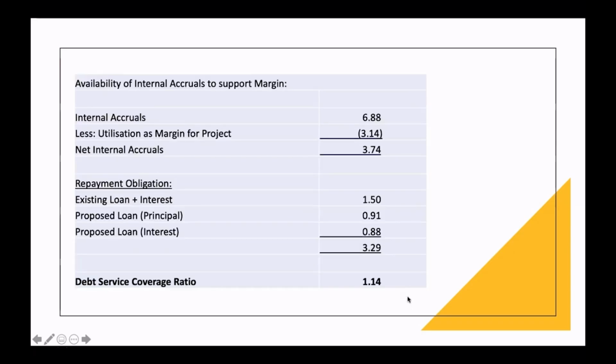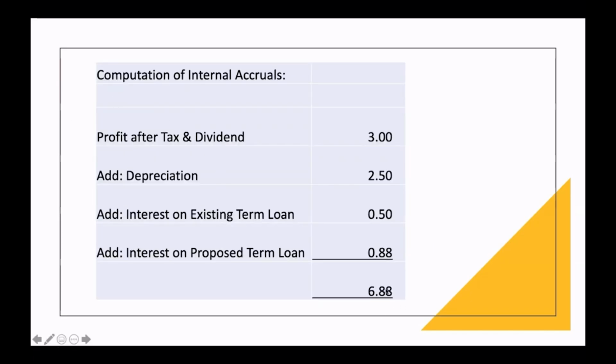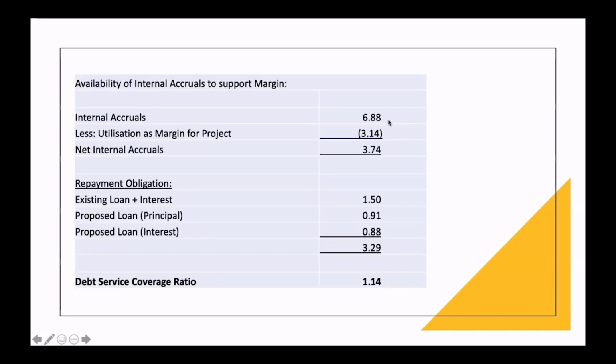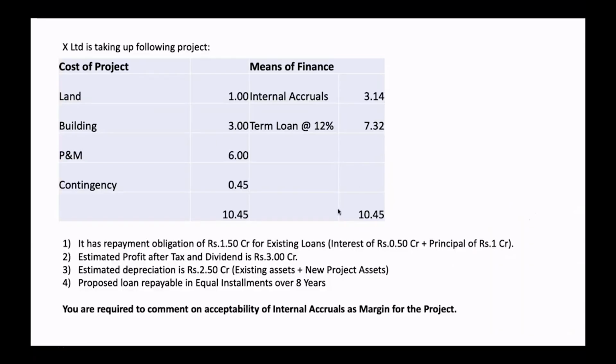Now listen. We have to check whether internal accruals can be used as margin for this project or not. Just now we have computed the gross internal accruals as 6.88 crore. From that, let us deduct what is going to be utilized as margin for the project. 3.14 crore is going to be utilized. It means the net internal accrual is 3.74 crore. So this is what is available for servicing the loan. What is their existing repayment obligation? Put together, it is 1.5 crore.